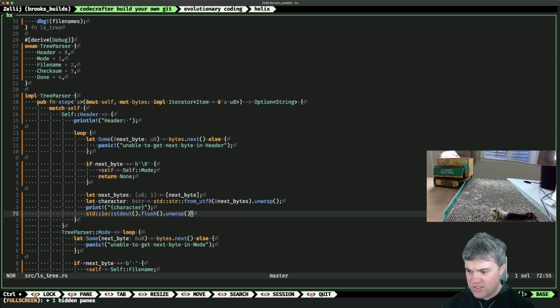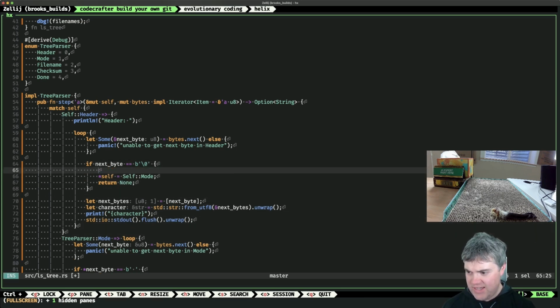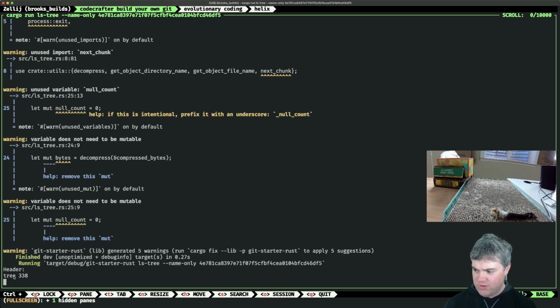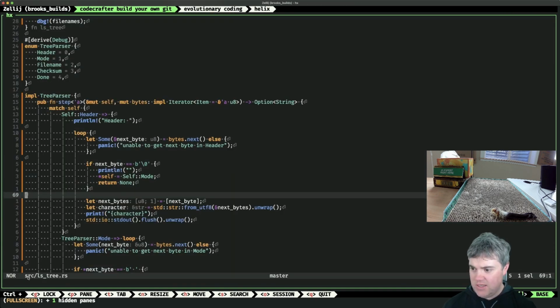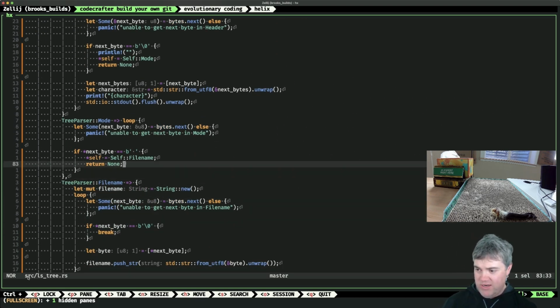So now, okay, let's do the same thing here. To make sure this goes into the next character, let's actually add in a print line here. Print line like that. So now this should give us, okay, header 338, tree, header 338, and then we're done and move on to the next one. And so, okay, now we can use this pattern to do the same thing with mode and see what's going on here.